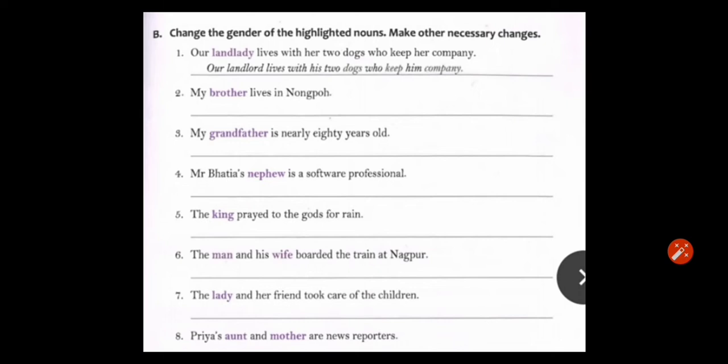Lives with, now landlord is male, so in place of her we will write his. Okay. These kinds of necessary changes you have to do. Our landlord lives with his 2 dogs who keep her company.